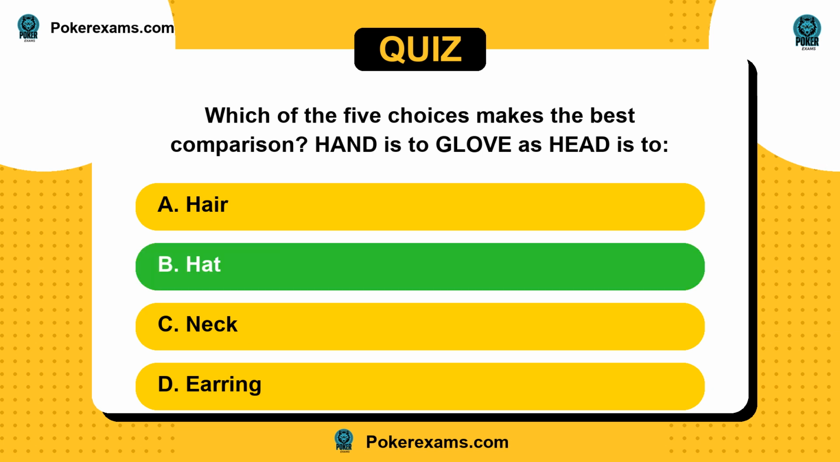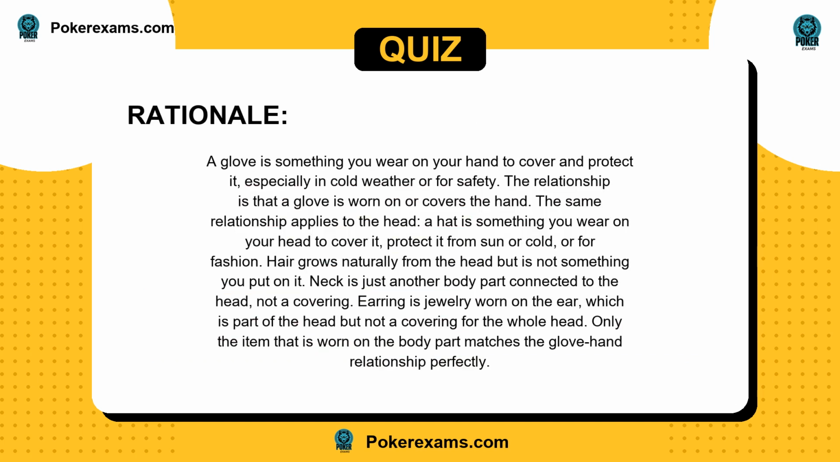The answer is B. A glove is something you wear on your hand to cover and protect it, especially in cold weather or for safety. The relationship is that a glove is worn on or covers the hand. The same relationship applies to the head. A hat is something you wear on your head to cover it, protect it from sun or cold, or for fashion.